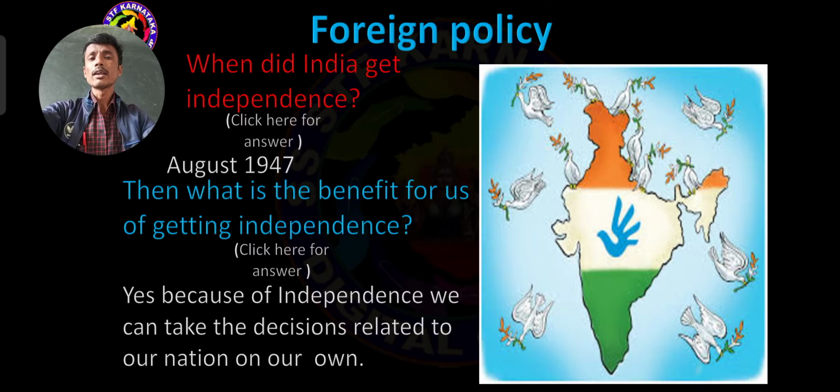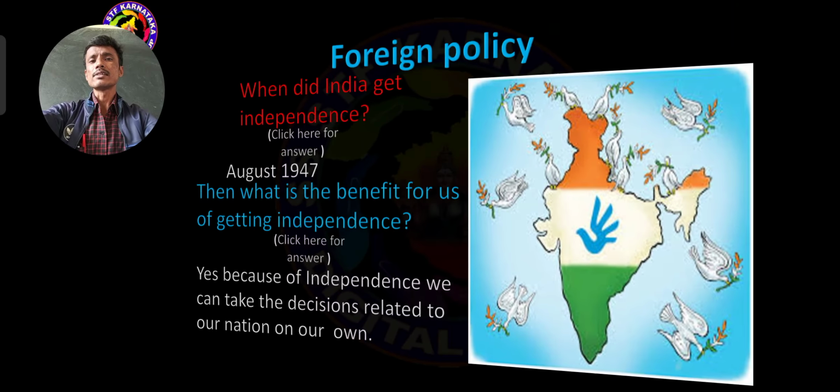Because of that, India became an independent country on August 15th of 1947. This is the benefit. Because of independence, we can take the decisions related to our nation on our own. That is the power of independence.